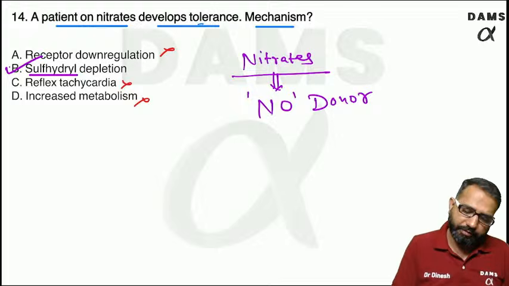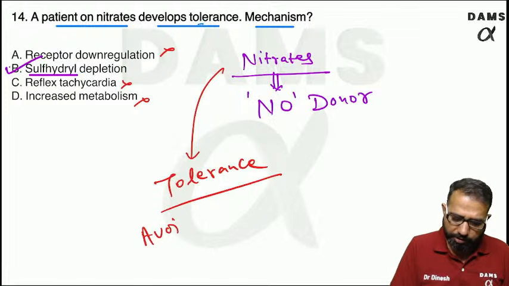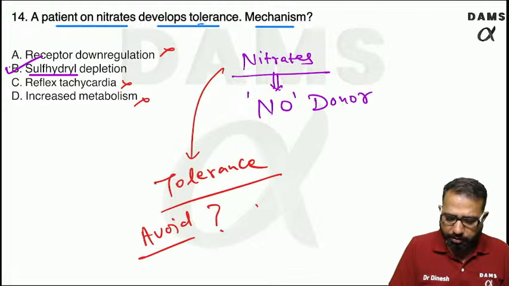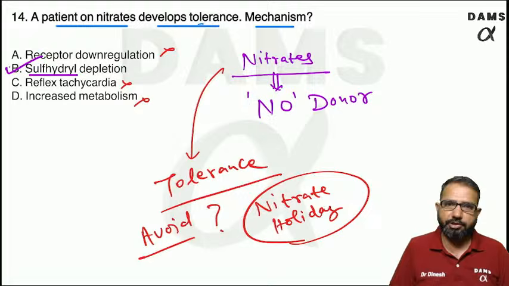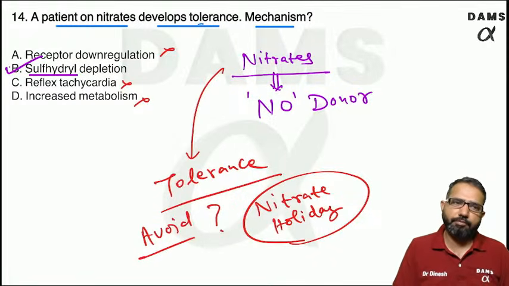This is the reason we advise, if tolerance occurs, how to avoid the tolerance. We advise a nitrate free period, or you can say nitrate holiday. If you give the holiday of nitrate for some time, the tolerance will be reversed. The body needs some time.